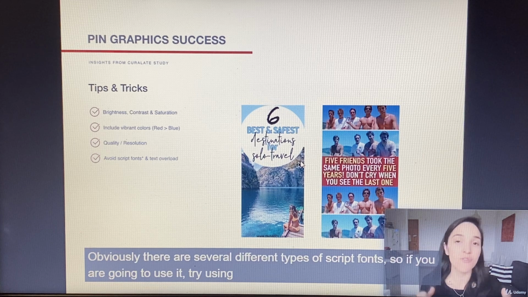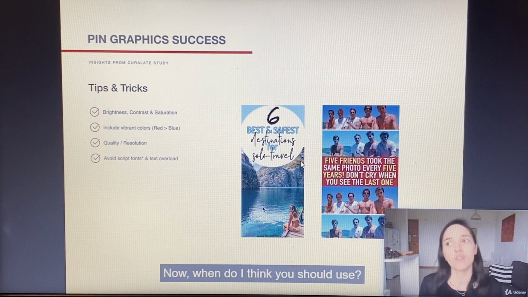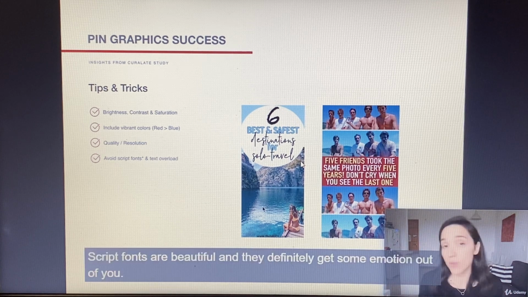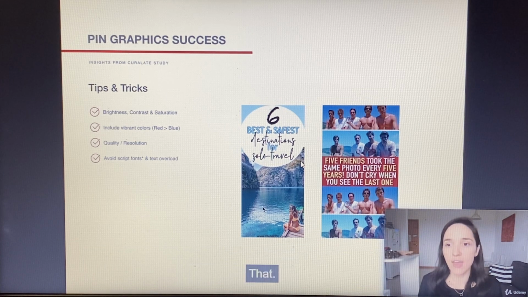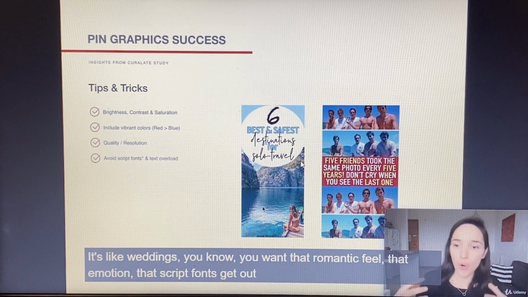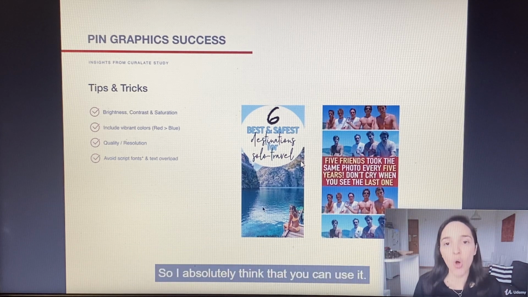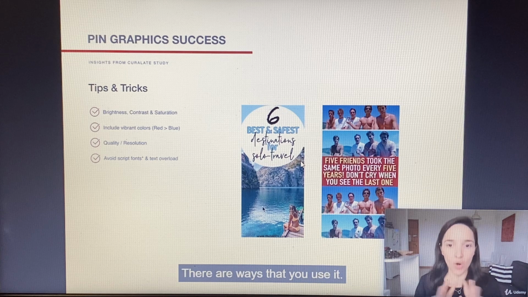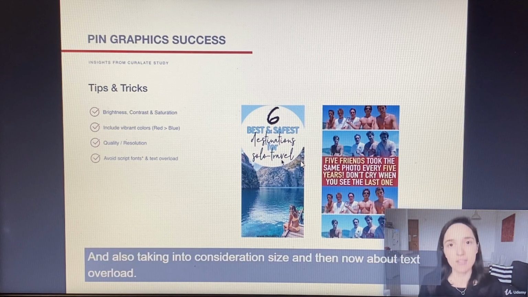Obviously, there are several different types of script fonts. So if you are going to use them, try using some more legible fonts. Now, when do I think you could use it? Script fonts are beautiful, and they definitely get some emotion out of you. So let's say you were in a niche like weddings. You want that romantic feel, that emotion that script fonts get out of you. So I absolutely think that you can use it. There are ways to use it well. I don't think you should overuse it, and also take size into consideration.